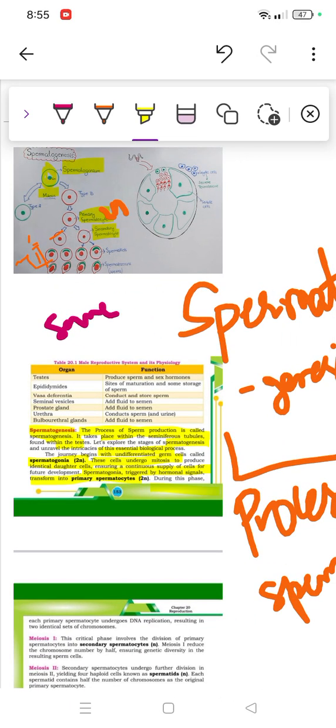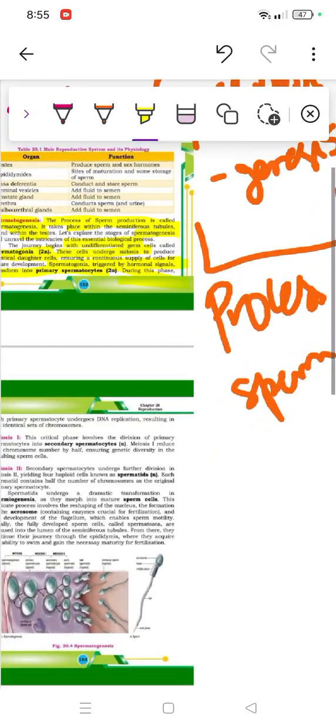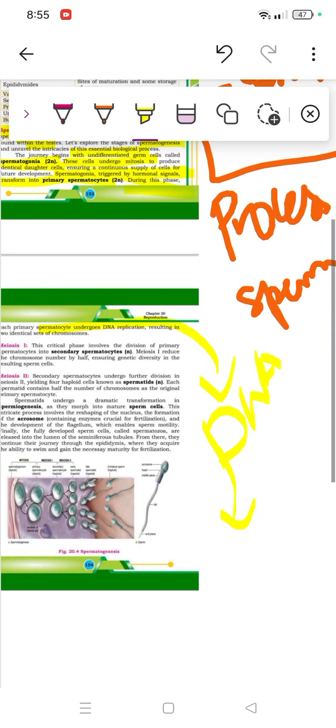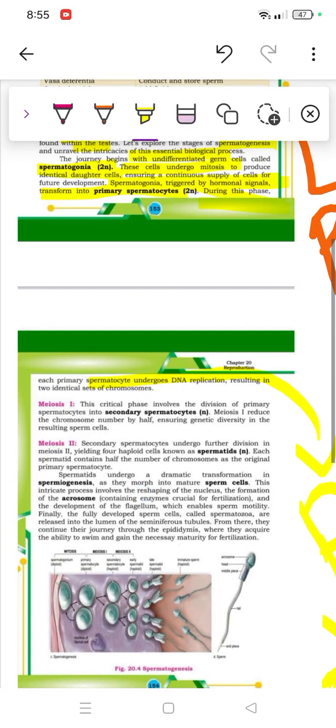During this phase, what will happen? Each primary spermatocyte undergoes DNA replication. In this phase, DNA replication continues, and this will result in two identical sets of chromosomes, the same number, like the 8 we have. Then we have the processes of meiosis 1 and meiosis 2. After the primary spermatocyte, it divides into the secondary spermatocyte, which is n. This means the number becomes half. Meiosis 1 reduces the chromosome number by half.